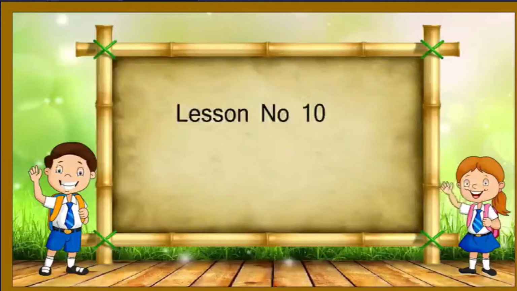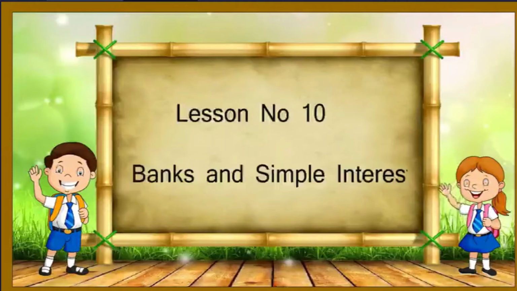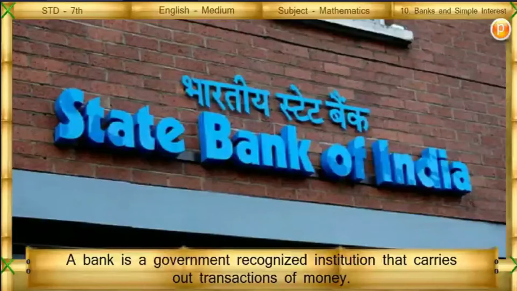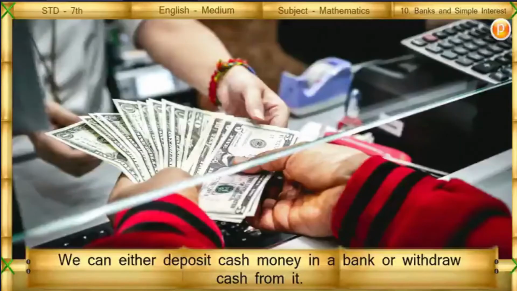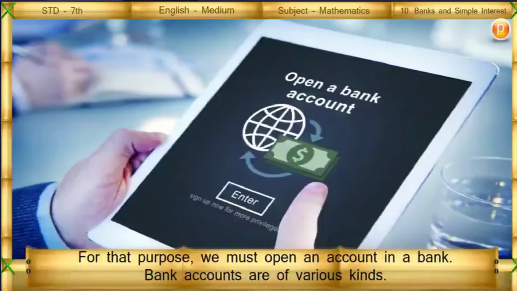Lesson number 10. Banks and Simple Interest. A bank is a government-recognized institution that carries out transactions of money. Banks make it easier to plan the use of money, that is, to do financial planning. We can either deposit cash money in a bank or withdraw cash from it. For that purpose, we must open an account in a bank.